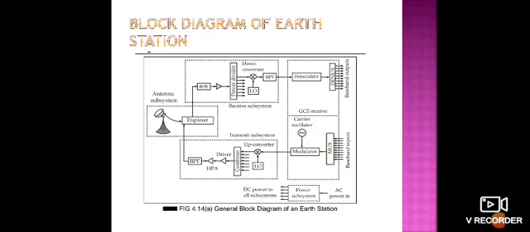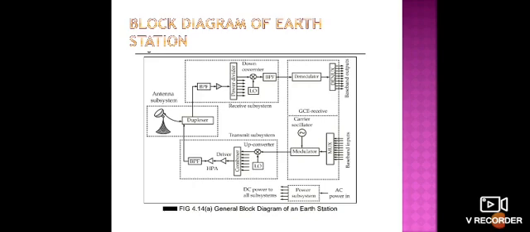Like this we get one RF signal, which is amplified by the high power amplifier and given to the band pass filter. What is the use of the band pass filter? It allows only the frequencies that suit our system and rejects the other frequencies that are not within this satellite band. So it passes the wanted signals, rejects the unwanted frequencies, and also eliminates the harmonics present in our signals. Like this we use the transmit subsystem.